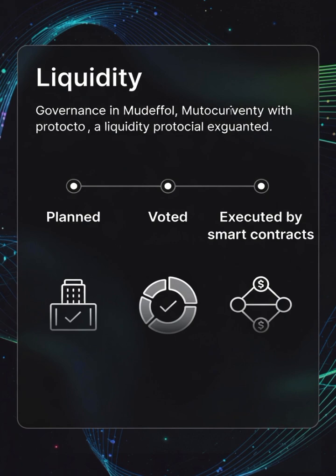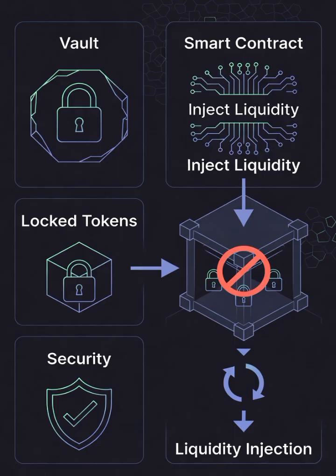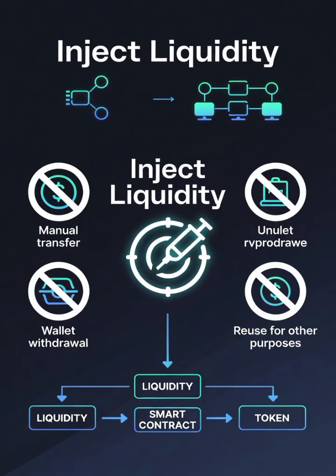Inject liquidity, custody without withdrawal. Inject liquidity is the contract that holds tokens intended exclusively for future liquidity injection. Fundamental rule: there is no withdrawal function. Tokens cannot be transferred manually, be sent to wallets, or be reused for other purposes. They can only leave the contract to add liquidity to a pool, following rules approved by the DAO.